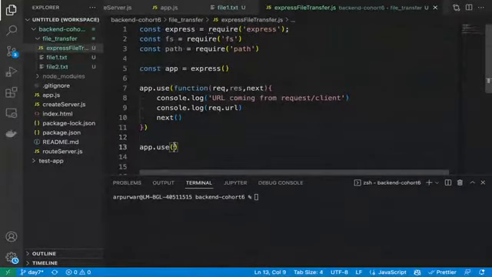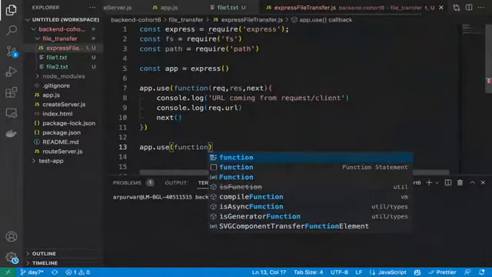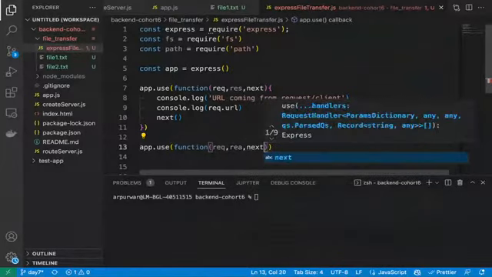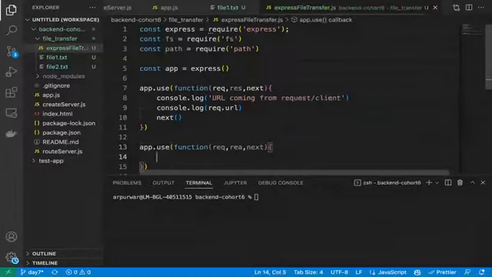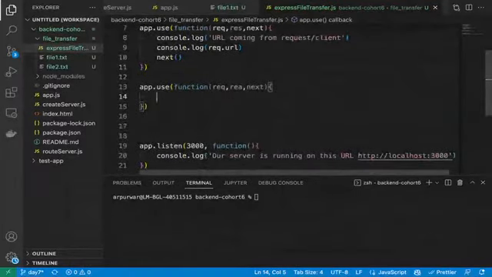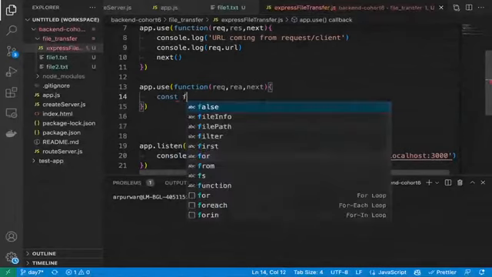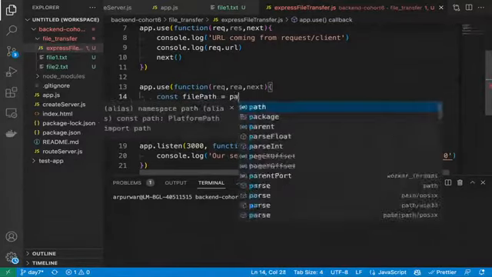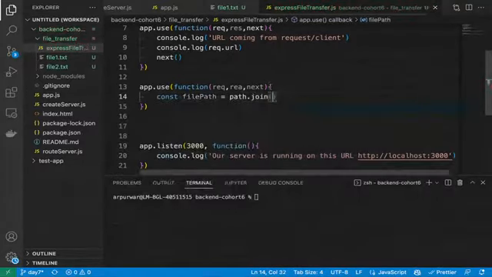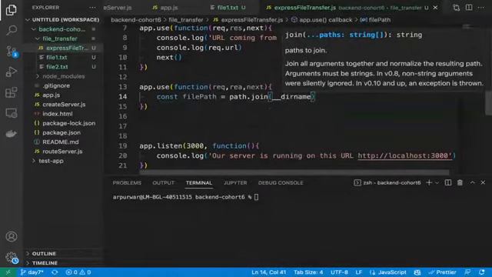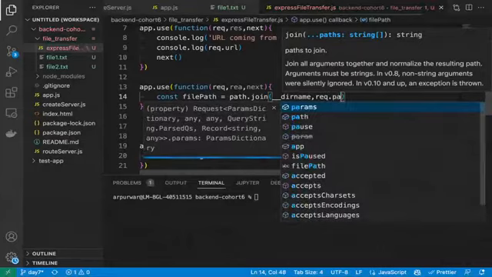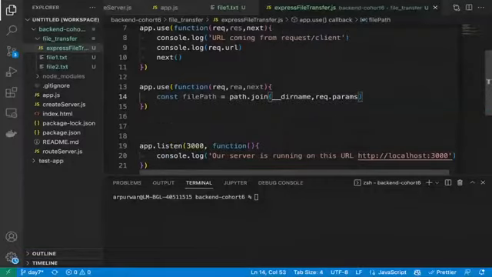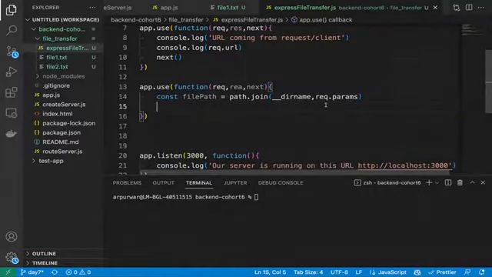So now what we will do? We will create another middleware just for file reading. So first we need a file path. So we can write filePath, and I will show you how we will get it. So we'll write path, and we will use the path module's dot join, and then our directory name, comma, request dot params. Correct, guys? Request.params here we will use.